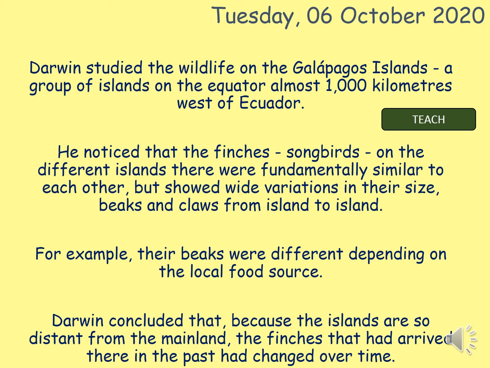So what he noticed was the songbirds, the finches on the different islands, were similar to each other, but they showed wide variations in their size, beaks and claws from island to island. So for example, their beaks were different depending on the local food source. So therefore, because the islands were very distant from the mainland, the finches that had arrived there in the past had